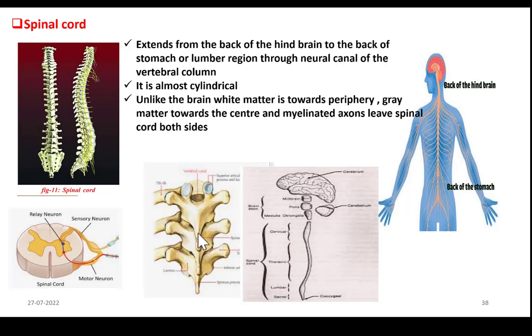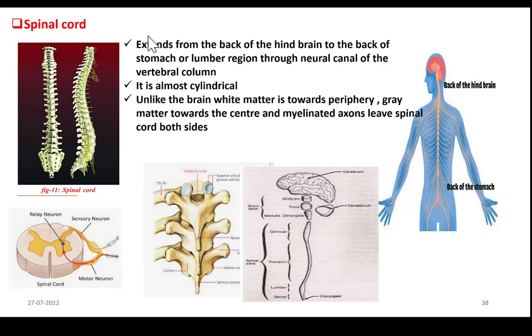This is the section. This is a part of vertebral column. You can see here this is made up of bones and inside these bones there is a canal. You can see here this is a canal through which our spinal cord runs. So this is our spinal cord actually. This is almost cylindrical, right?